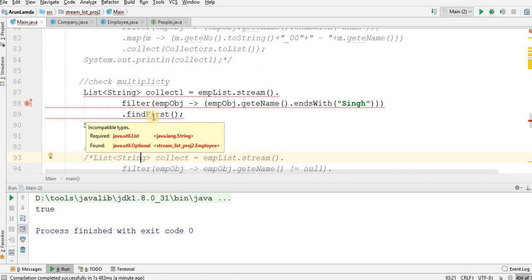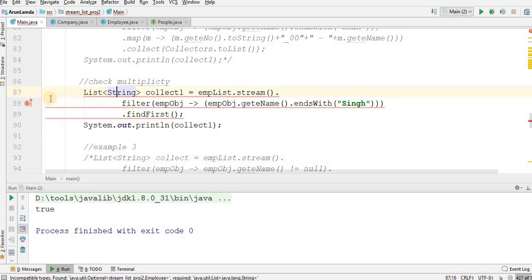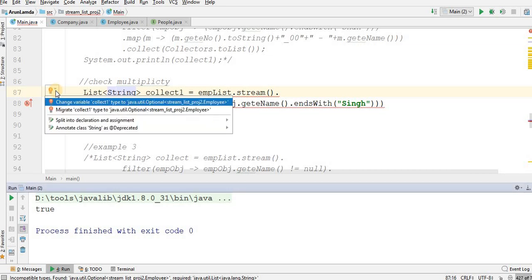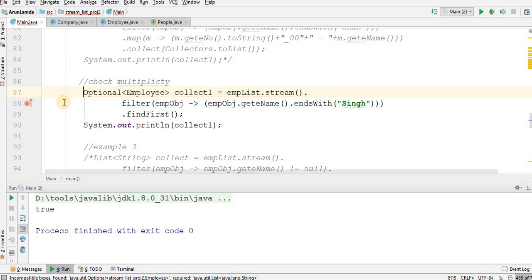Still I am getting an error. Why? Now I have java.util.List and java.util.Optional is found. Let me ask the compiler to fix this. Change the variable collect one to this, and you will see I am getting this Optional of Employee collect.